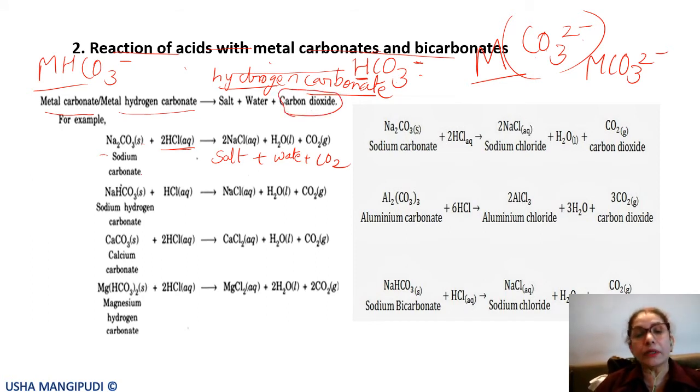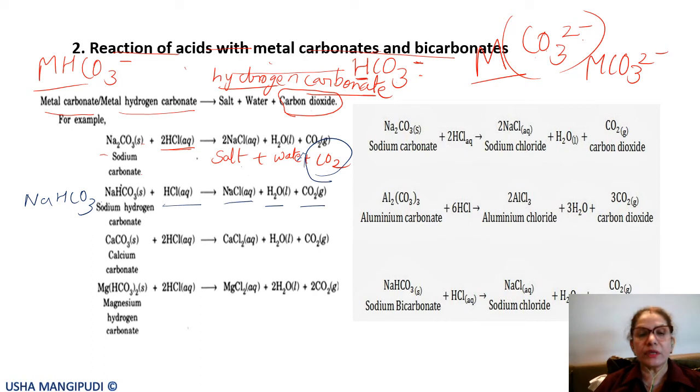Here carbon dioxide is the key product with which we can identify that the given salt is a carbonate or a bicarbonate. When the carbonate reacts with acids, they give out carbon dioxide. And of course, the salt and water will be formed, but carbon dioxide is one of the byproducts, and this is how we can identify. Similarly, sodium hydrogen carbonate, NaHCO3, reacts with HCl to form NaCl plus H2O plus CO2.